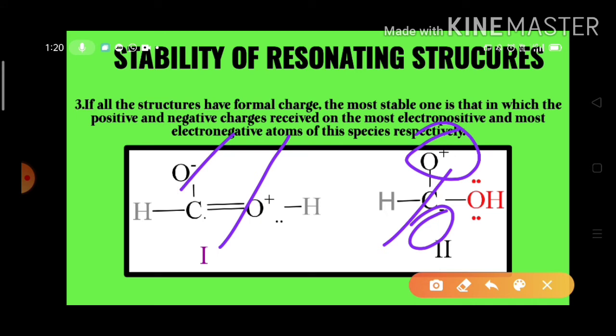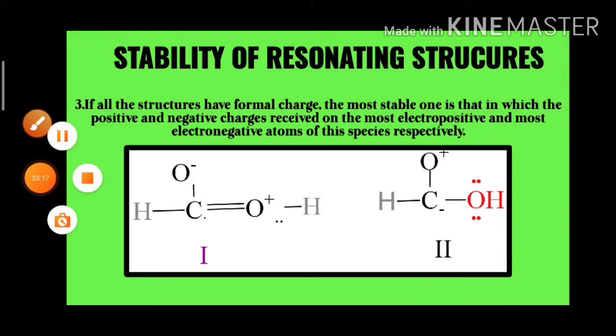Okay, so structure 1 is more stable than the structure 2, because in the structure 2, the carbon atom, which is more electropositive, bears a negative charge, and the oxygen atom, which is more electronegative, bears a positive charge.